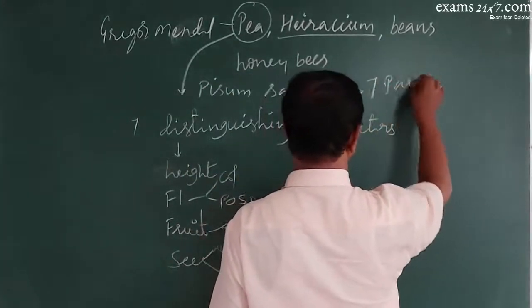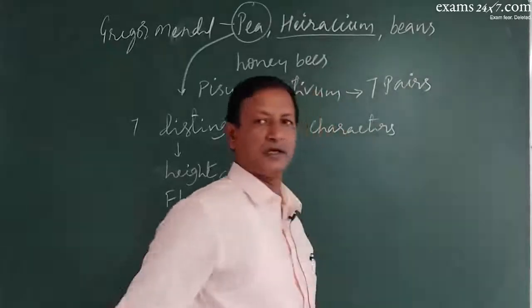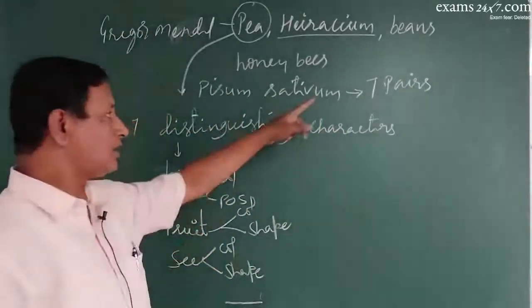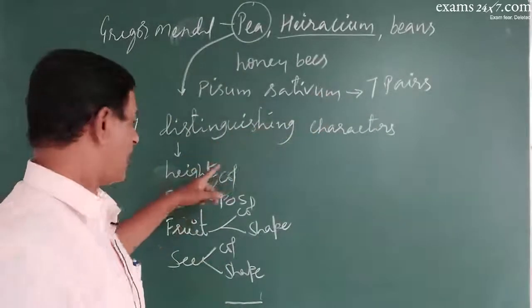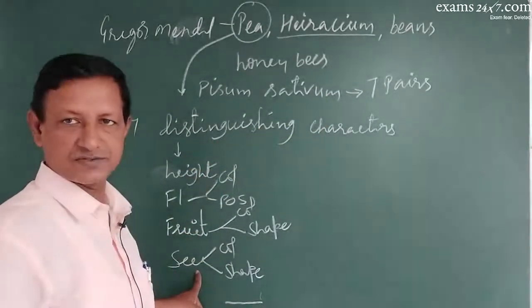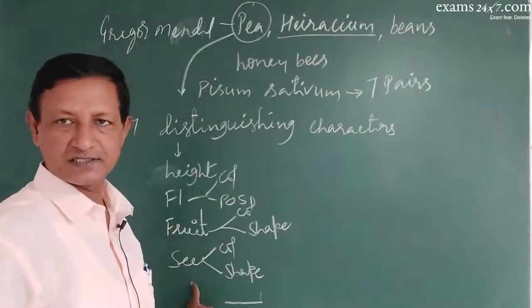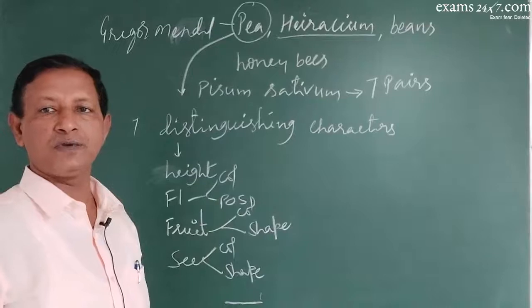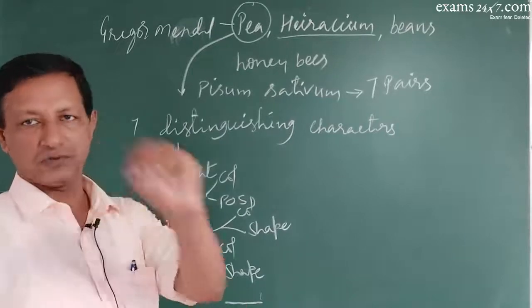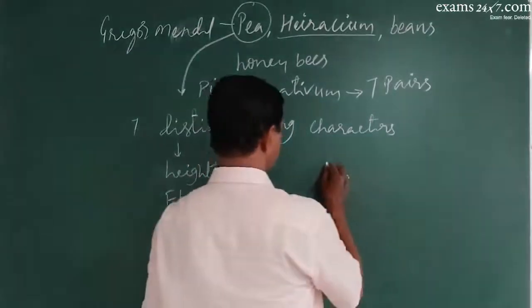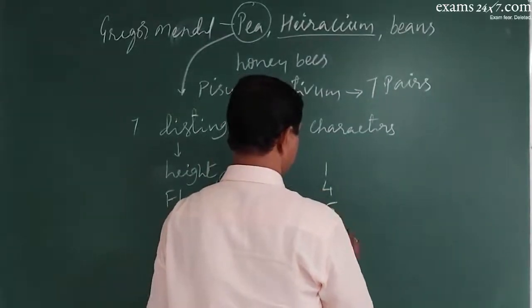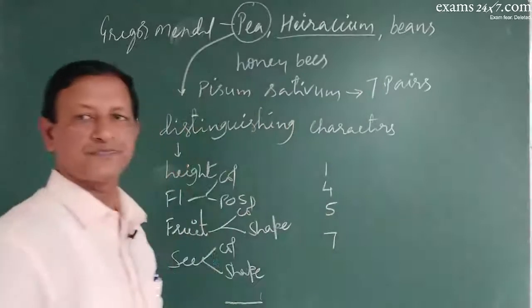Pisum sativum has got 7 pairs of chromosomes, but not all the 7 chromosomes have one character each. The genes responsible for these 7 characters were found to be only on 4 chromosomes: chromosome number 1, chromosome number 4, chromosome number 5 and chromosome number 7.